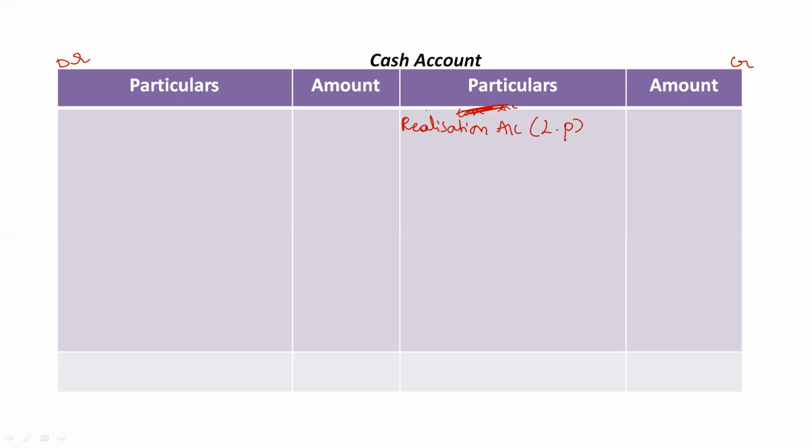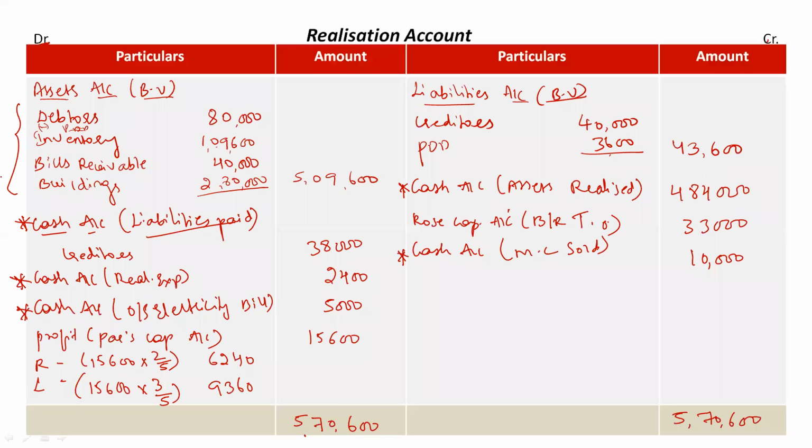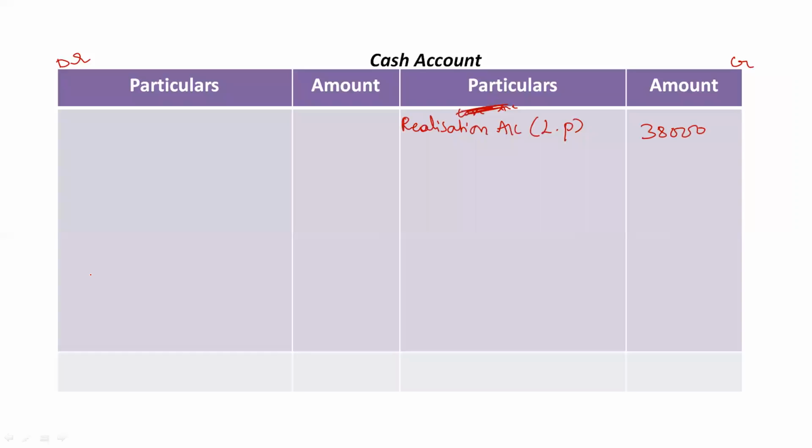Currently we are referring to realization account, so you should mention it as realization account, and the amount was rupees 38,000, creditors paid. So one cash transaction is recorded. Next we have cash account for realization expenses, again on the debit side in realization account. So in the cash account we will take it on the credit side as realization account for realization expenses. The amount given in the question is rupees 2,400.